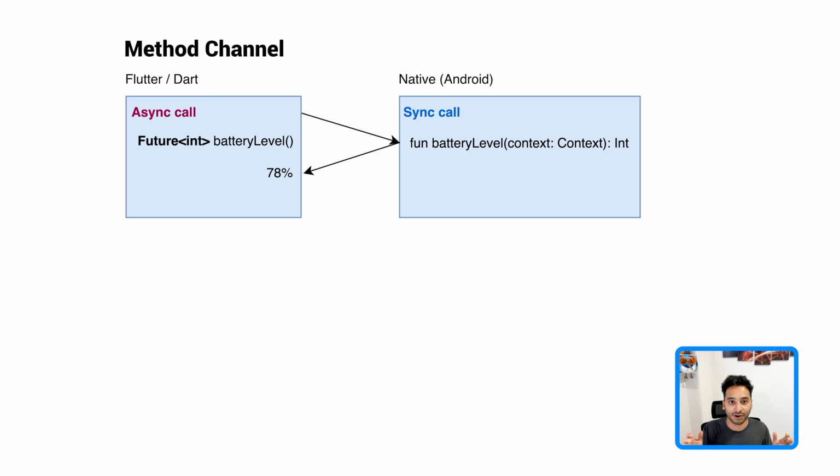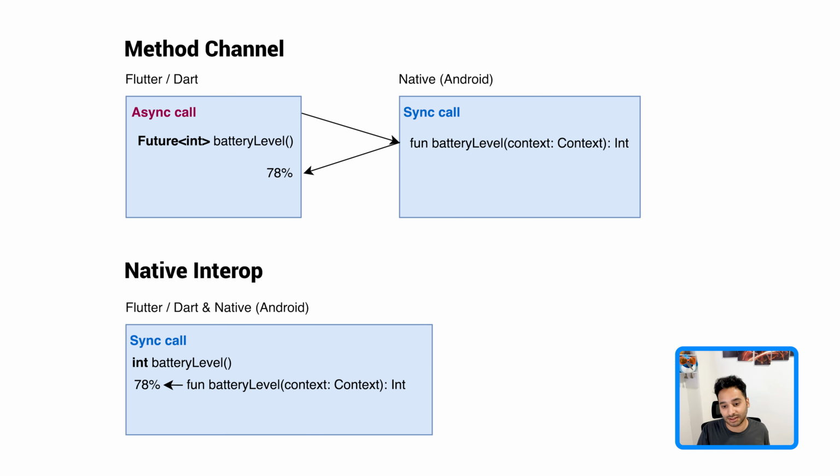And even for a function like reading the battery level or the volume, I don't know if they are sync or not, but suppose that they are sync methods, so not a future or something like that. Even for these cases, you need to have a future inside Dart because it has message passing and it goes to the thread of the native part, and when it gets back, you need to realize what the value was. In fact, it was a simple sync call, but because we have different threads and a lot of complexities, the value returns in an async way.